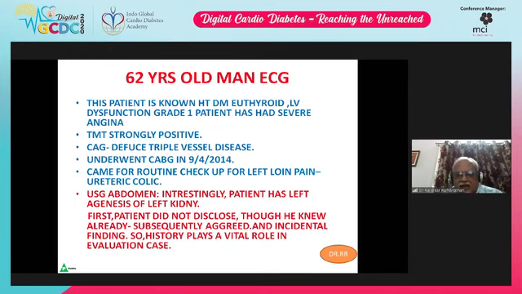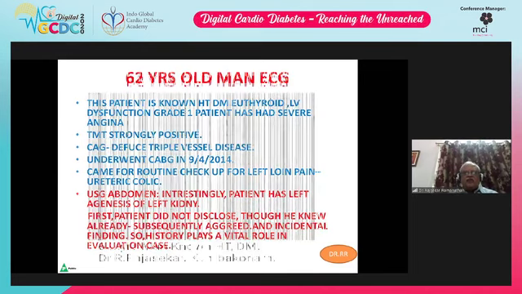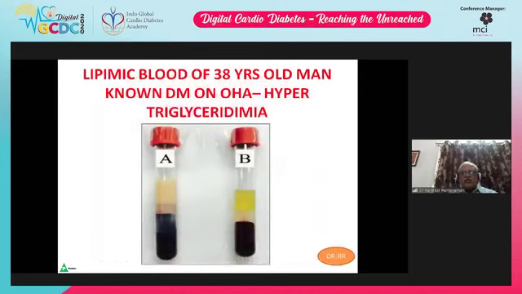On USG abdomen, interestingly, the patient has agenesis of the left kidney. At first the patient did not disclose it, though he knew already; subsequently he agreed. So, an incidental finding. History plays a vital role in evaluating any case. Look at the previous case, I told you the triglycerides were so high. That is also history, which is very important.